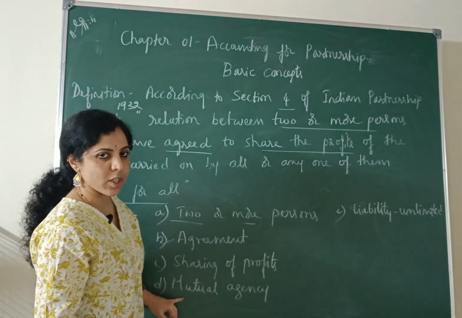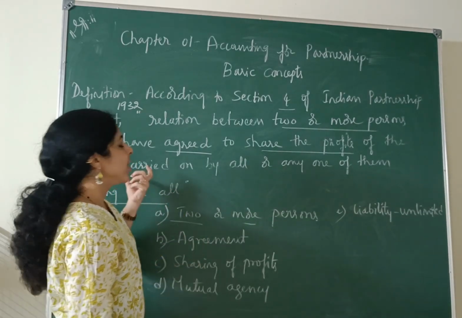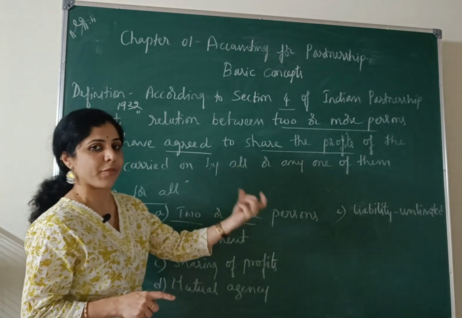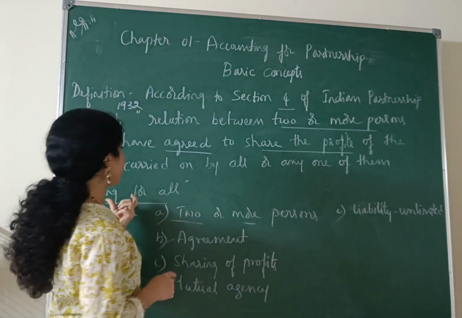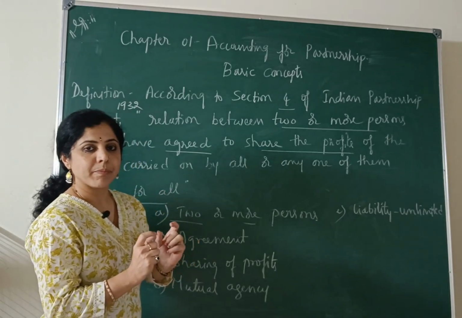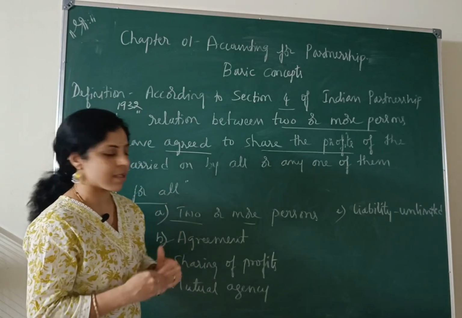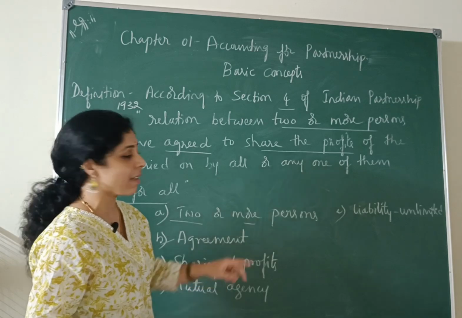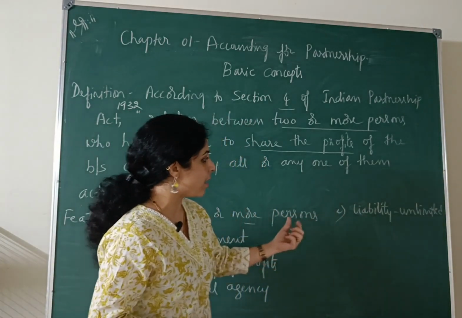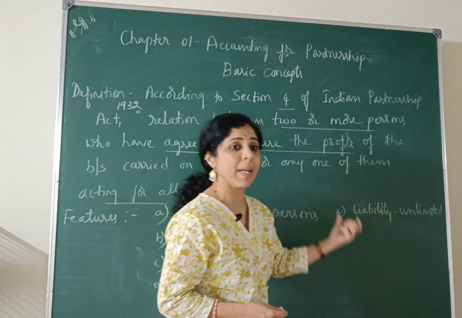And mutual agency. Here it means, as I said, all the partners can actively participate in the business, or any one or more of them acting for all. That means any one partner can represent the other partners in the business. And lastly, the liability. Usually, the liability of the partners will be unlimited.